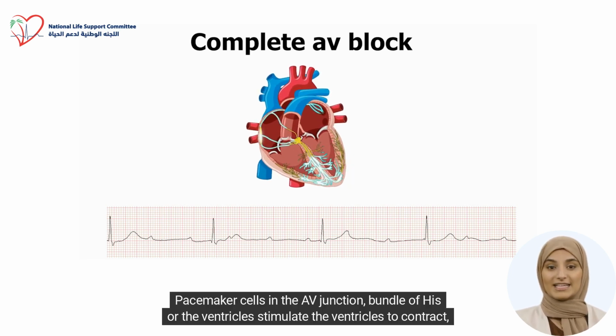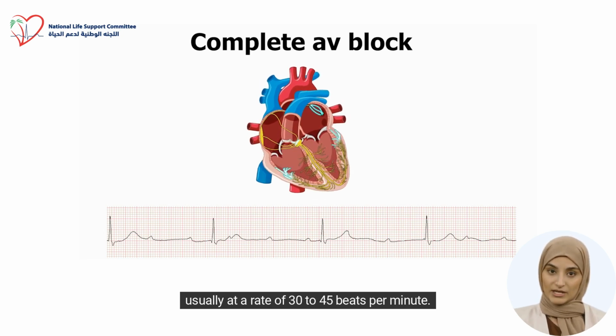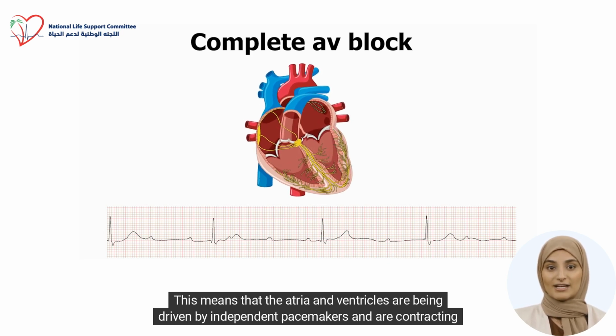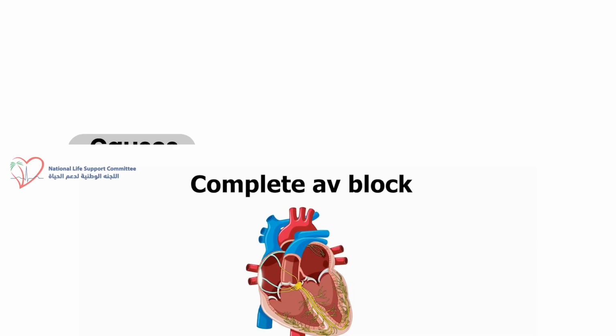Pacemaker cells in the AV junction, bundle of His, or the ventricles stimulate the ventricles to contract, usually at a rate of 30 to 45 beats per minute. This means that the atria and ventricles are being driven by independent pacemakers and are contracting at their own intrinsic rates, a situation known as atrioventricular dissociation.